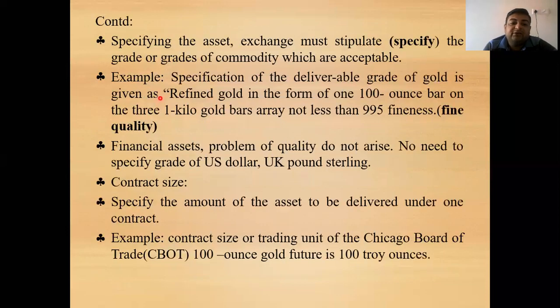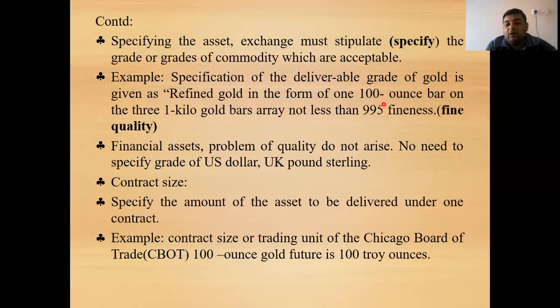Now next, in specifying the asset, the exchange must stipulate the grade or grades of commodity which are acceptable. Grades of commodity means, for example, 99.995 fineness of gold, that is the quality of the gold, or 95% pure iron. So it is how much purity of assets will be accepted on the stock exchange.